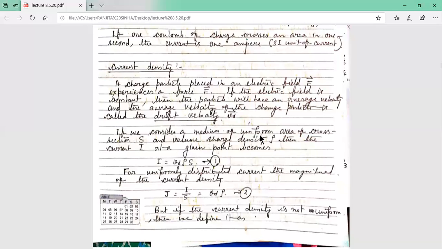If we consider a medium of uniform cross section S and the volume charge density is rho, volume charge density meaning charge per unit volume, then the current I at a given point is written as I equals Vd into rho into S. S is the area, rho is the volume charge density, and Vd is the drift velocity.